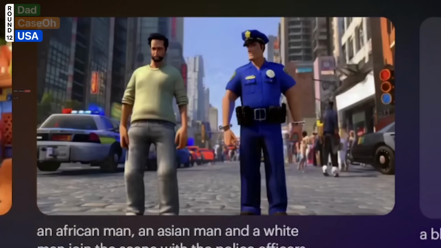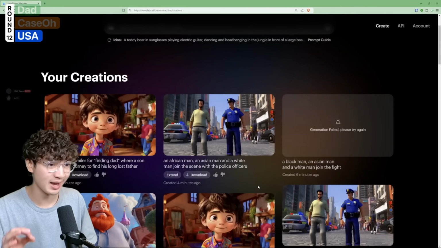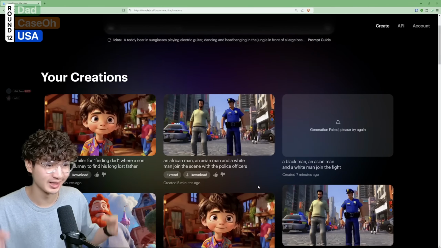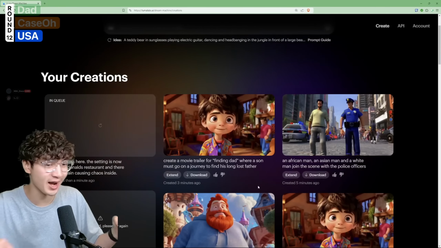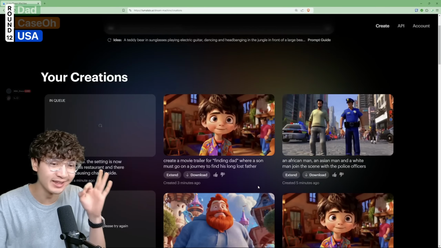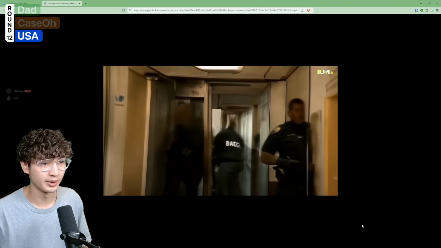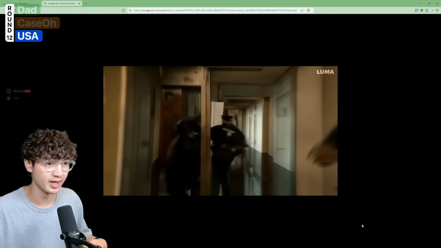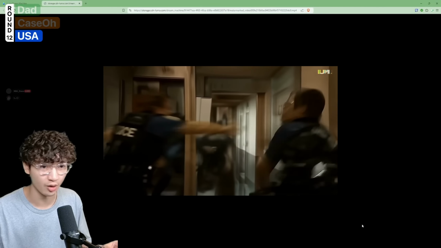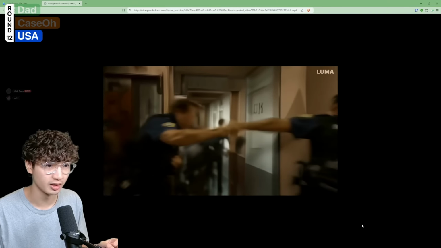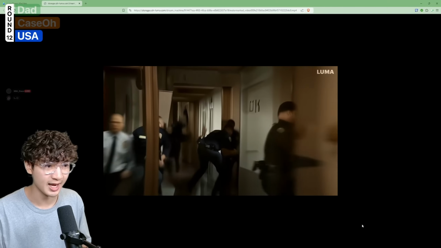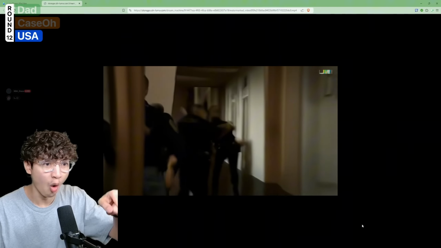So in this one, I asked an African man, an Asian man, and a white man to join the scene with the police officers where they're all fighting. I was just curious to see in this movie who is the first person that gets fucking domed. Okay, so now the police officers are walking through the door and then the fight scene begins. Yep, they go sicko mode on each other. They pull each other over to the side, and now okay, there's a white man. Wait.